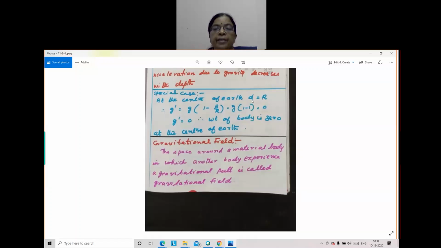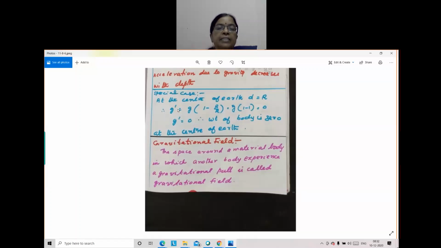At the center of the earth, suppose we dig the earth to reach the center. It is not possible to reach the center of the earth. But we are supposing when the depth is equal to the radius of the earth.